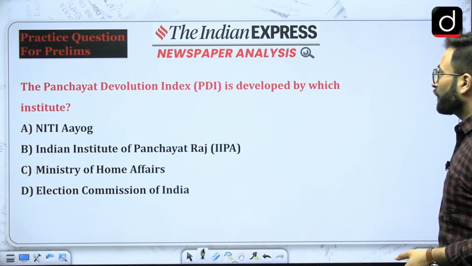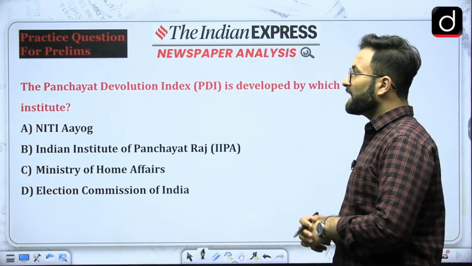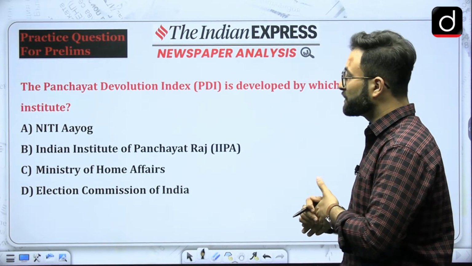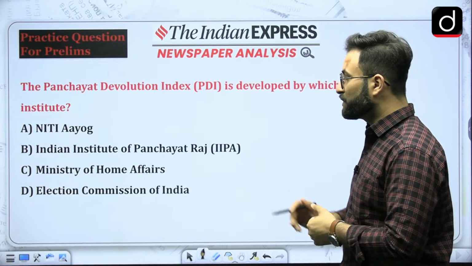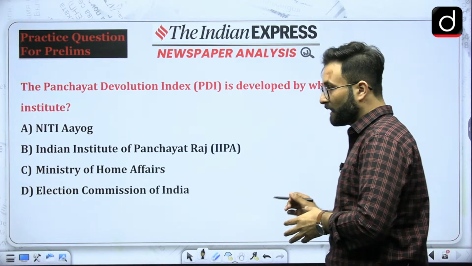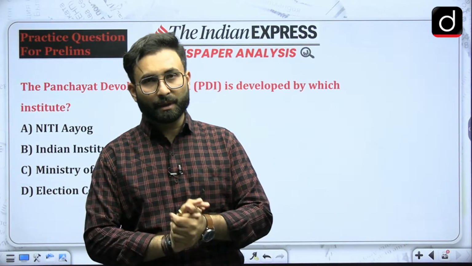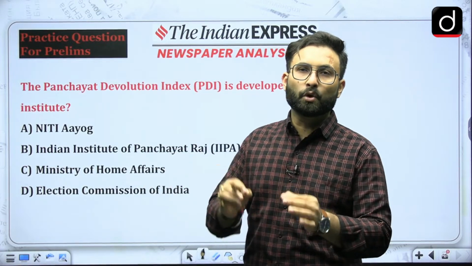Now for today's practice, the question is: the Panchayat Devolution Index is developed by which institution? Niti Aayog, Indian Institute of Panchayati Raj, Ministry of Home Affairs, or the Election Commission of India? You can attempt this question and answer in the comment box. Here you have to go for the most appropriate answer.